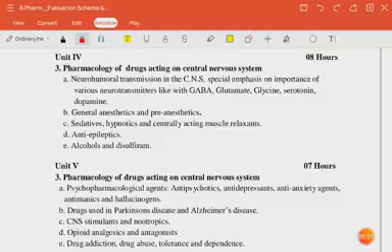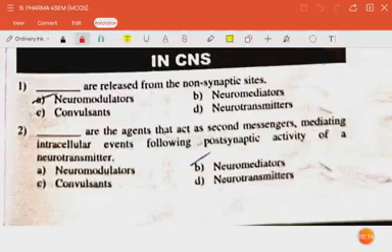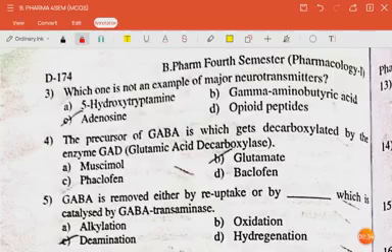In this video, we are going to discuss MCQs on Unit 4 and 5, that is Pharmacology of Drugs Acting on Central Nervous System. So let's begin. Question is, dash are released from non-synaptic sites. The answer is neuromodulators. The next question is, dash are the agents that act as second messengers mediating intracellular events following postsynaptic activity of neurotransmitter. The answer is neuromediators. Next question is, which one is not an example of major neurotransmitter?